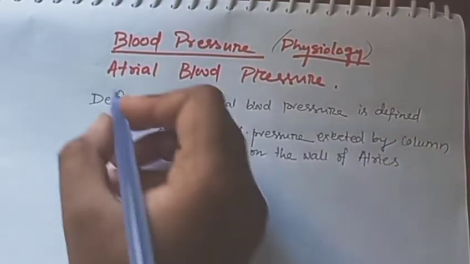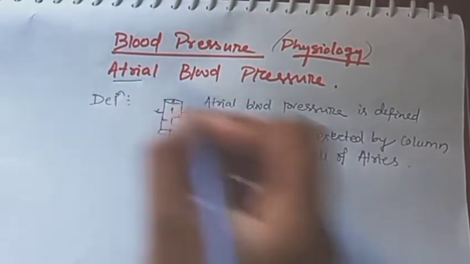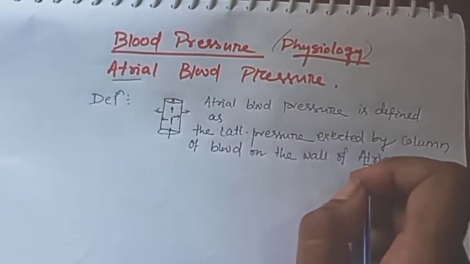Since we are taking arterial blood pressure, we consider the wall of arteries.